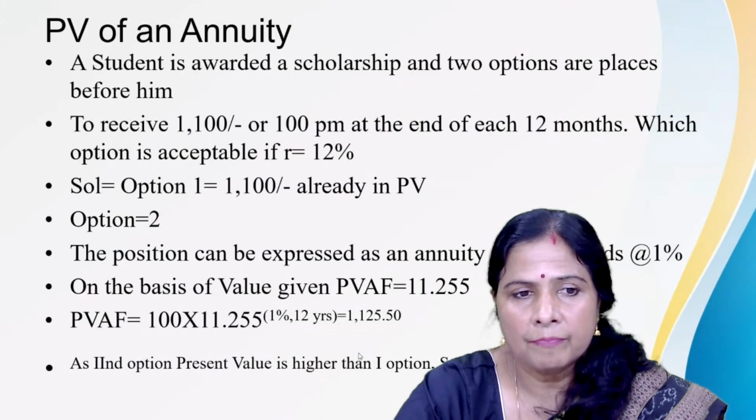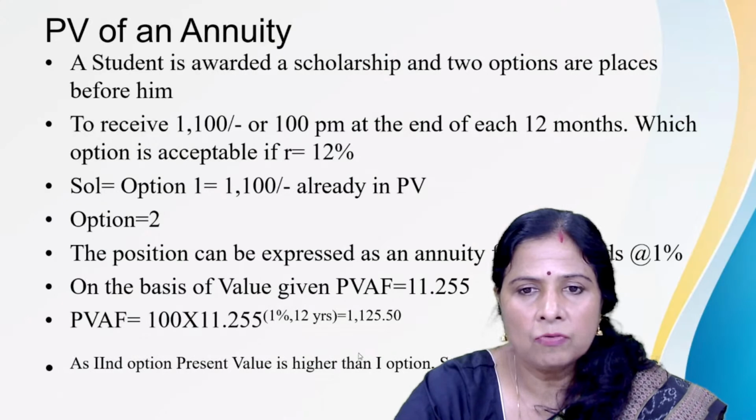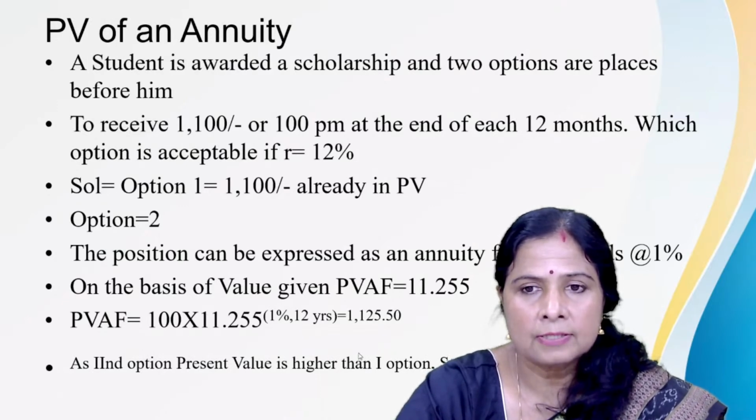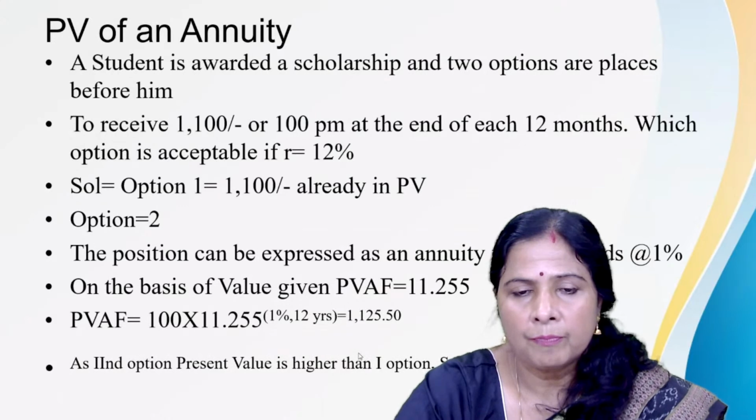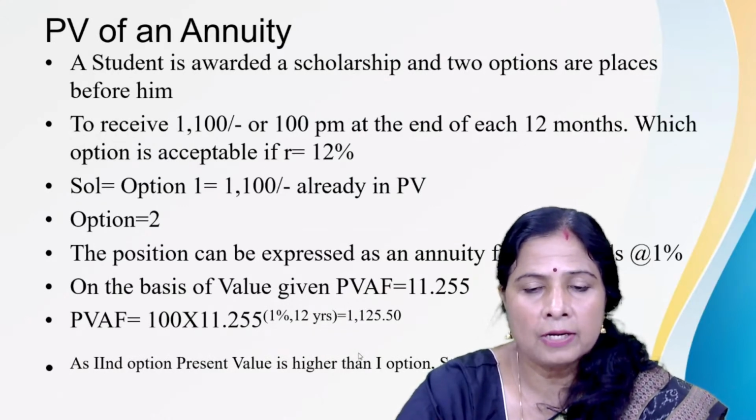So on the basis of that, we have to calculate the present value of annuity factor. That calculated value is given in the table. Here N is 12 because for 12 months the student is going to get the 100 rupees per month, and R is 1%. The present value of annuity factor is 11.255.